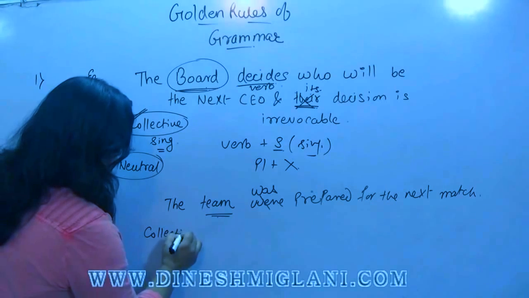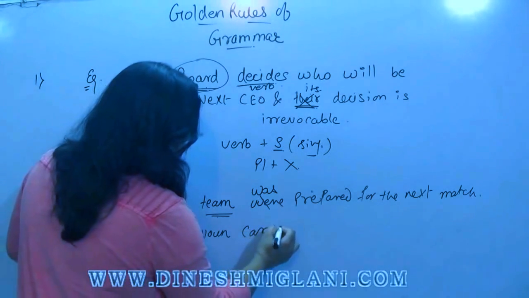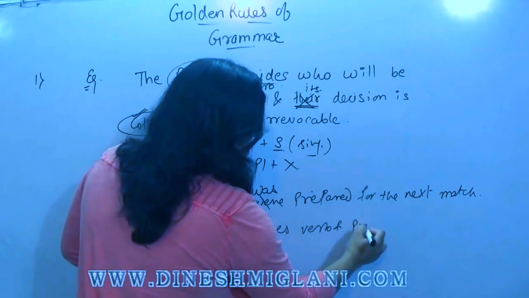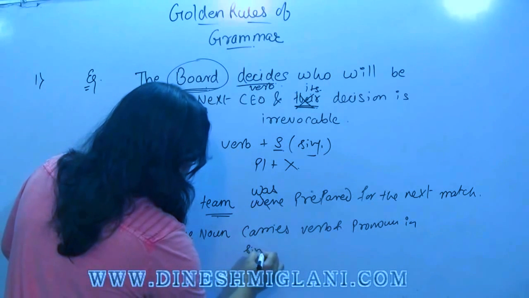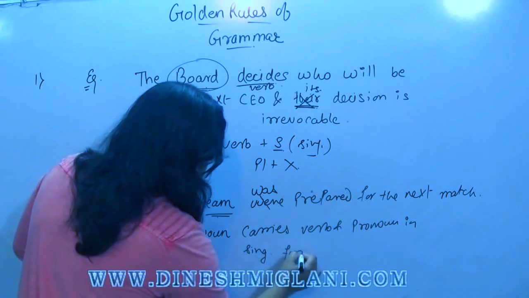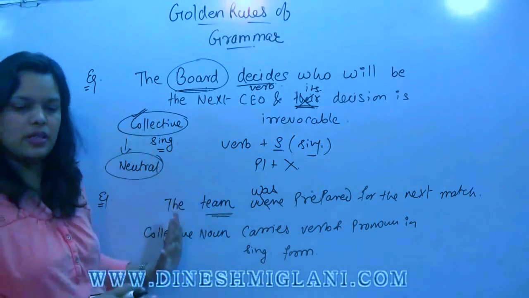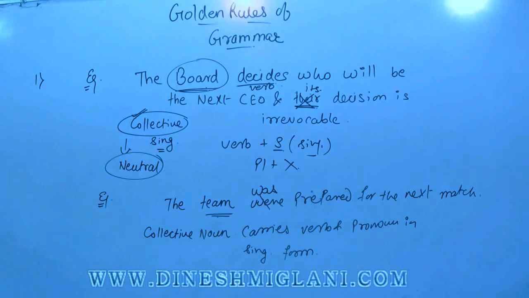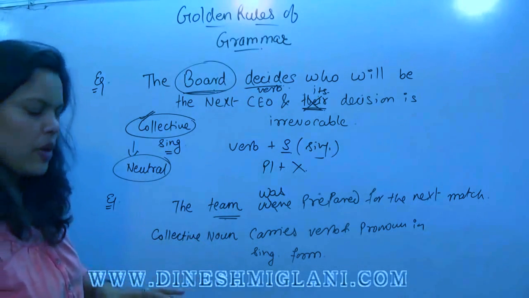A collection or collective noun carries verb and pronoun in singular form. That means you have to always use the verb in a single form and the pronoun also in a single form. I hope this much is clear. Now let us look at one more example.